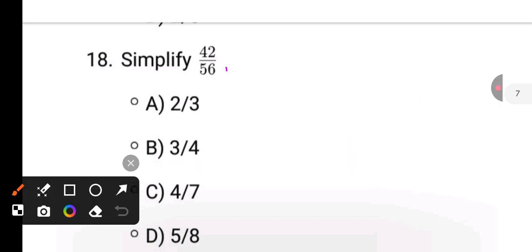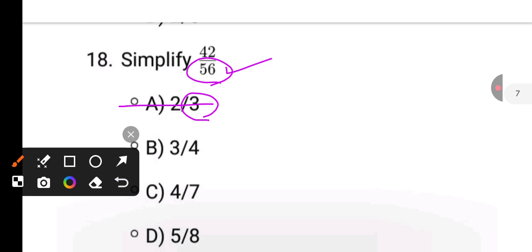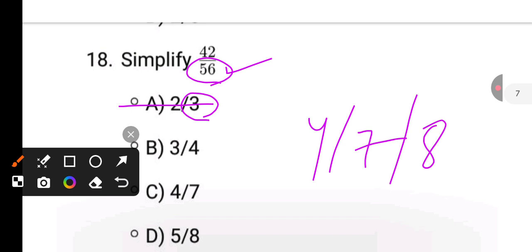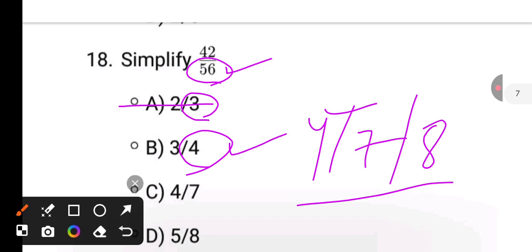See, 56 is not a multiple of 3. Here the denominator 3 is there. 56 is not a multiple of 3, so option A is eliminated. Next step, 4 is a factor of 56, 7 is a factor of 56, 8 is also a factor of 56. Our step is to take the small one, that is 4. It means 3 by 4 is the answer.